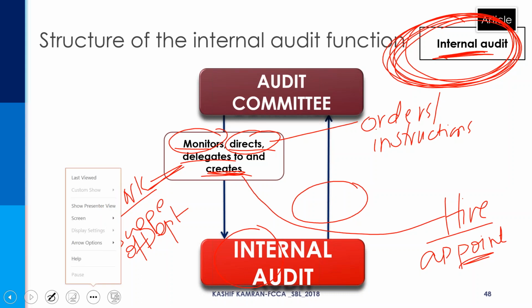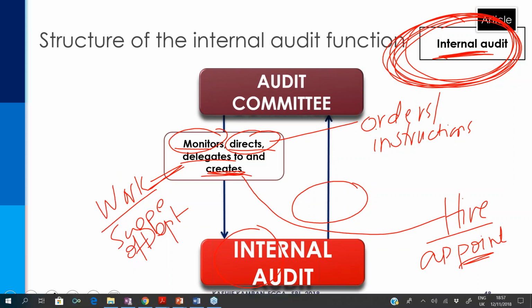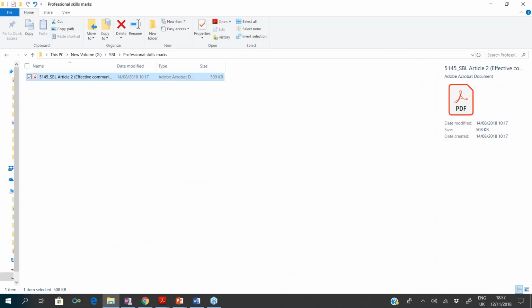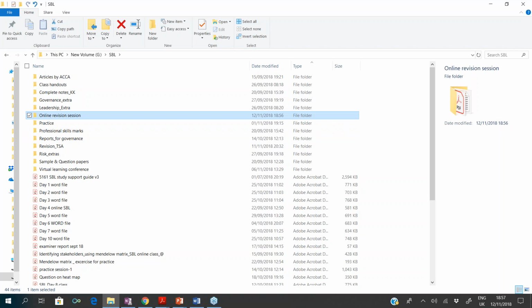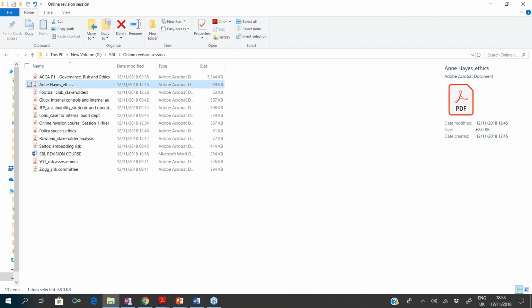Now, I will be sharing with you the exam papers which you will use. I will be giving you a couple of exam papers like NA for ethics, football club for stakeholders, GLUC for internal controls. I will be giving you the case for LOHO, internal audit department. These are all the papers I will be sharing with you, and with each paper shared, I will be telling you what you have to do in this paper.